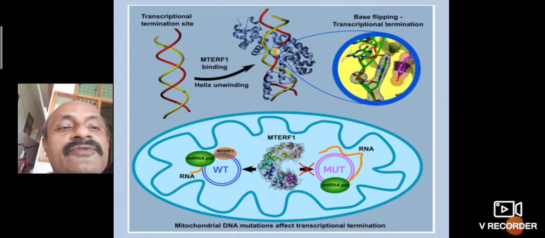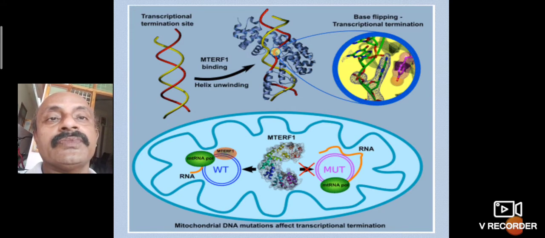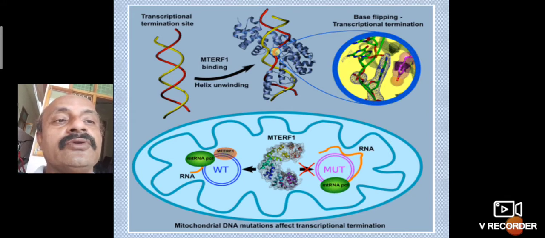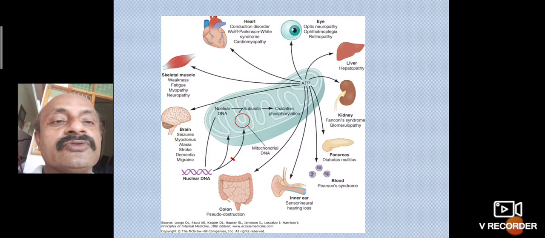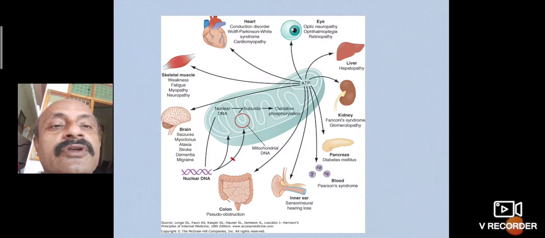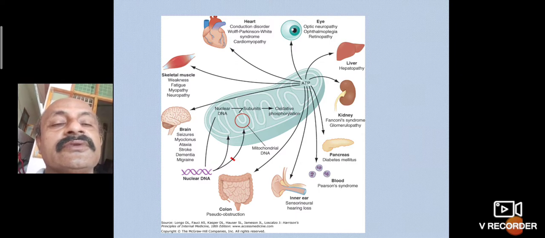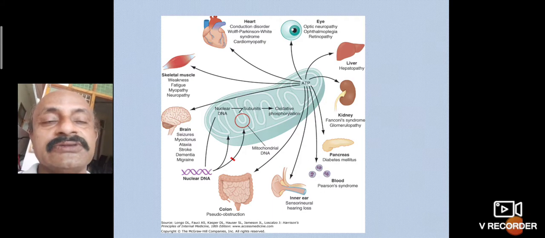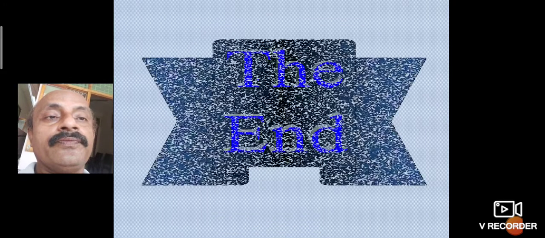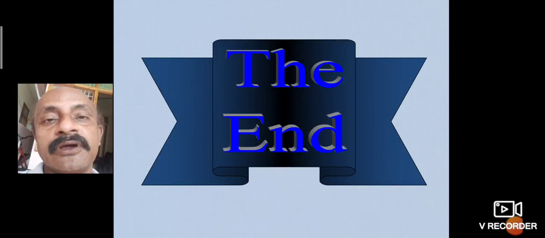Mitochondrial DNA mutation occurs after transcriptional terminations, as in the nuclear genome. But here the mitochondrial genome is circular and is prone to mutation. These are the total characteristic features of mitochondrial genomes, where infection leads to damage of mitochondria in human beings or other plants. So this completes my topic.